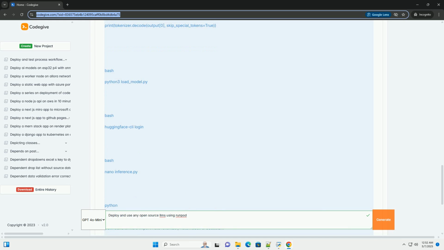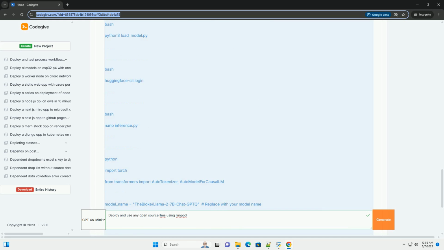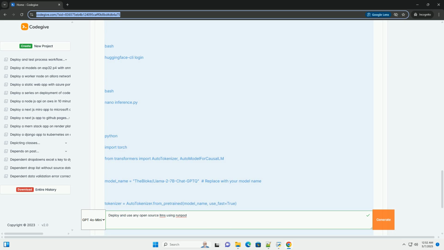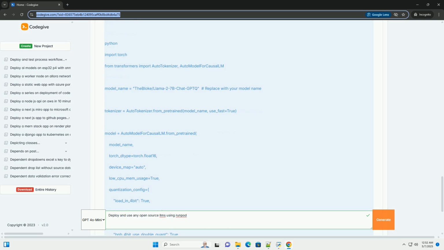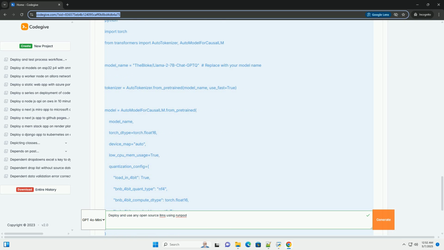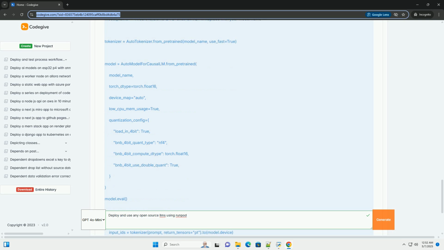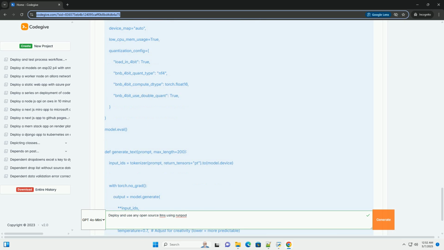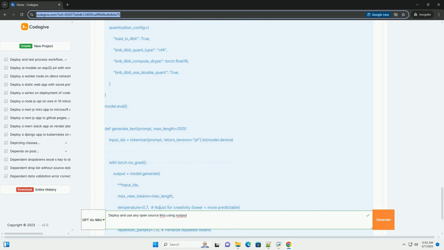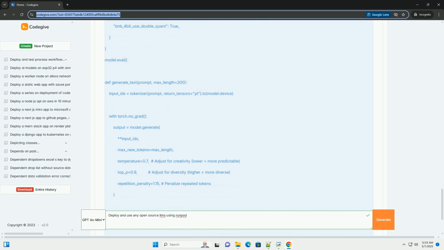Loading model weights and deploying the model. 8. Running inference, basic examples. 9. Advanced inference techniques. 10. Using APIs and serving the model. 11. Monitoring and managing your Runpod instance. 12. Conclusion.